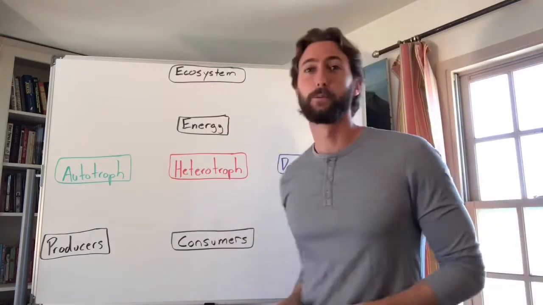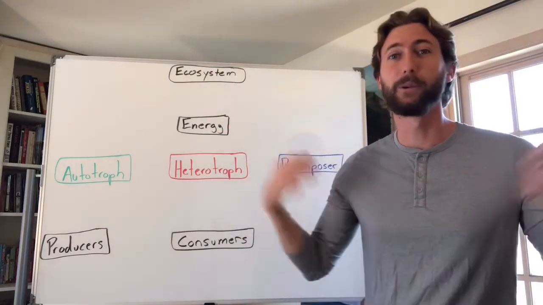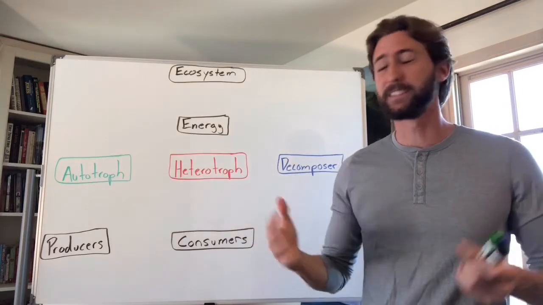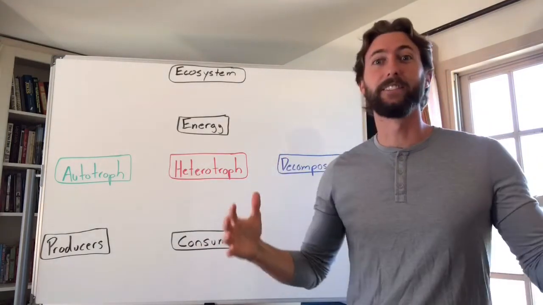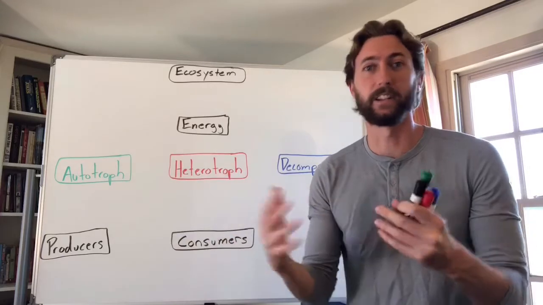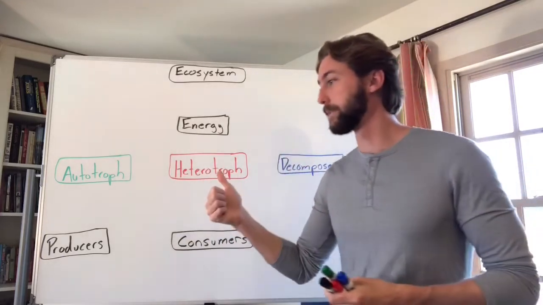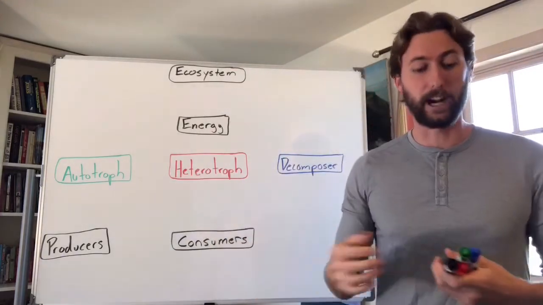So first of all, let's start off with some vocabulary. What is an ecosystem, right? An ecosystem is really like all the living and non-living things that interact with each other in a certain area, right? So it's all the organisms and how they interact with their physical environment. So let's write that down.